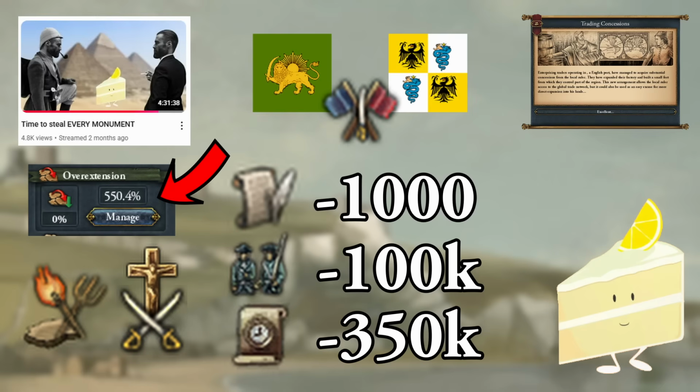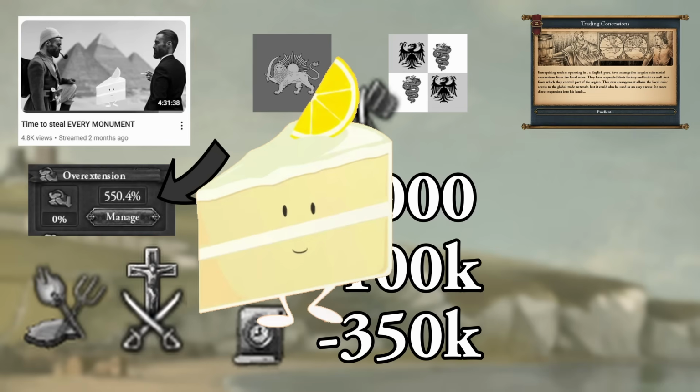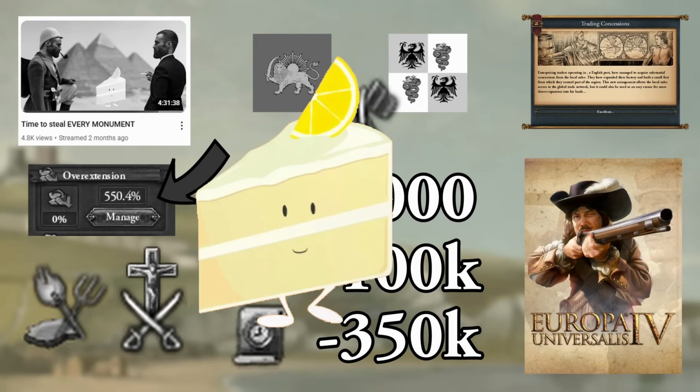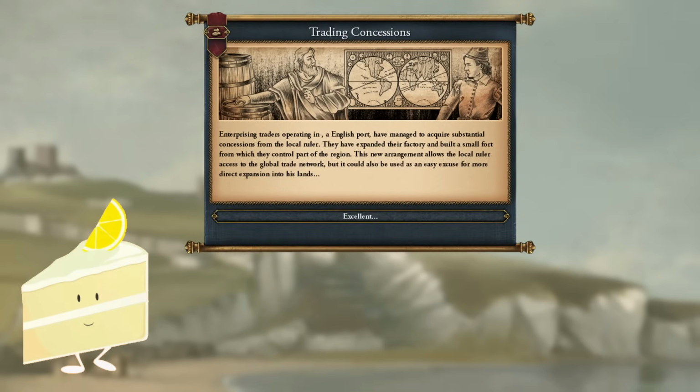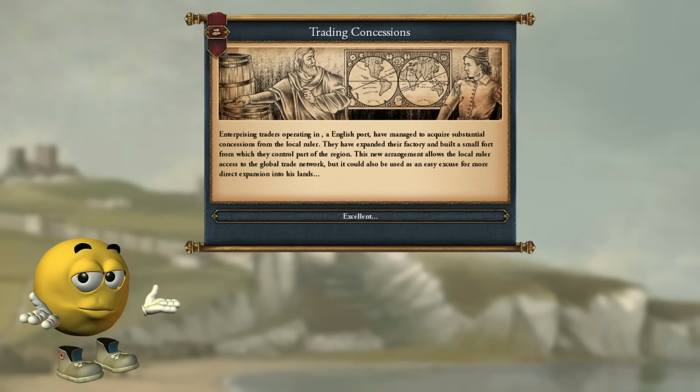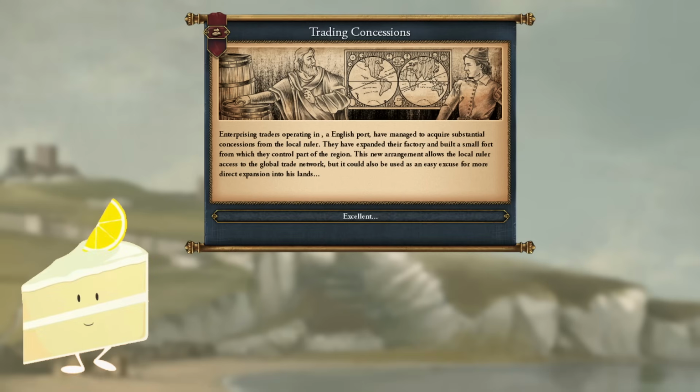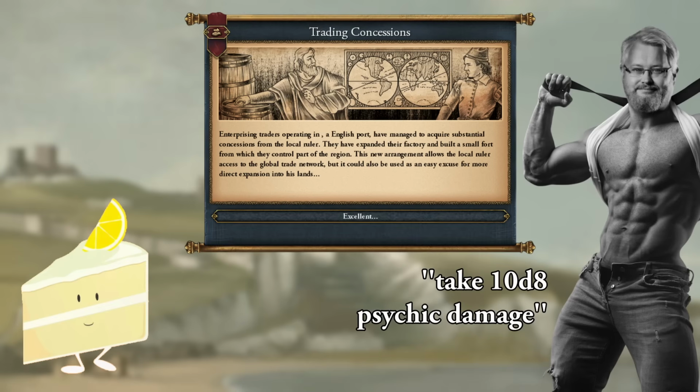And as the 550% overextension was hitting me with chronic negative events, I was getting constant stab hit, constant separatist sentiments, and constant magistrates resigning, as well as other bad things like that. And in that whirlwind of what I can best describe as peak EU4, I got institution_event.53, the trade concession event, if you will. And the sheer lack of consequences of that event, in that pure EU4 emotion I was partaking in at the moment, certainly made me lose stability in real life.